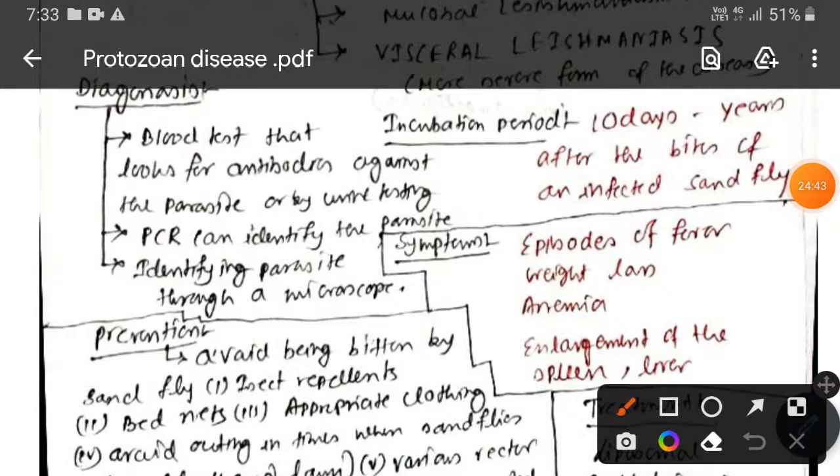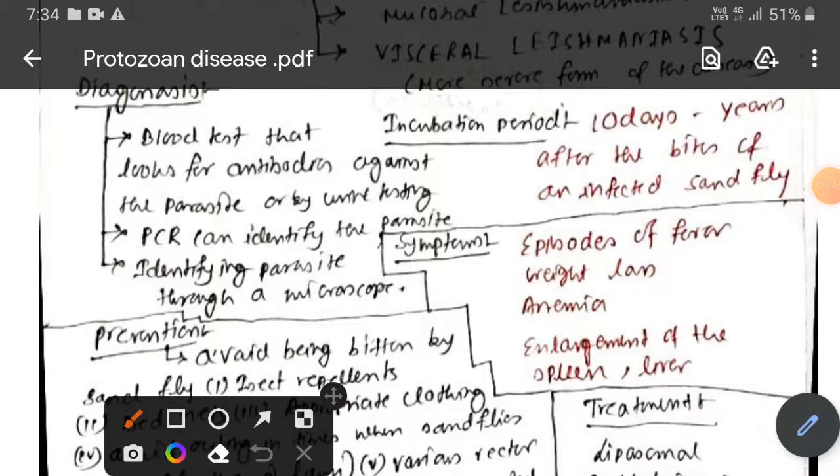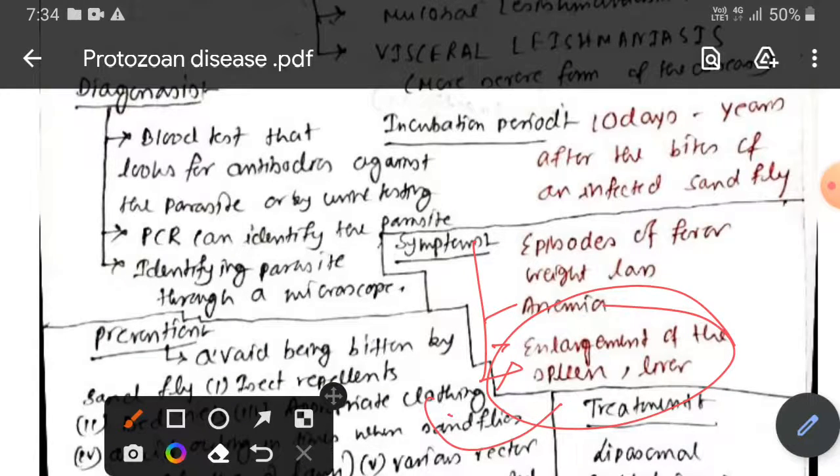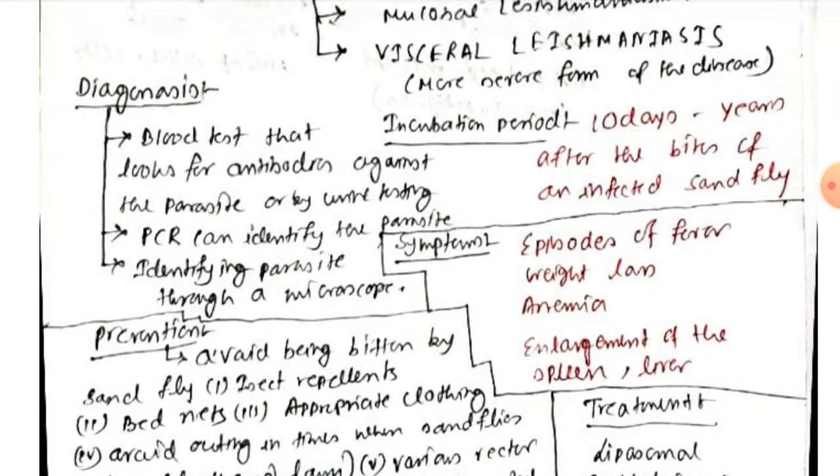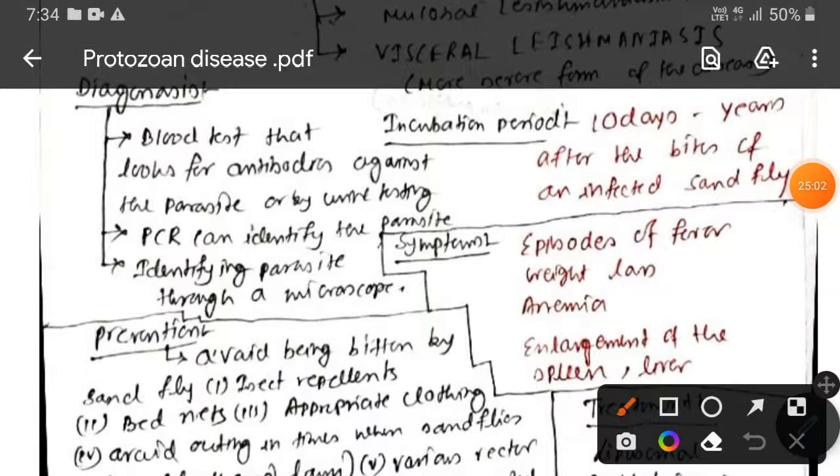So if you compare the symptoms of Leishmaniasis with malaria, you can observe remarkable similarities. Here also we can see enlargement of the spleen and liver, as we have seen in malaria, and anemia, which in the case of malaria was hemolytic anemia, along with weight loss and episodes of fever.